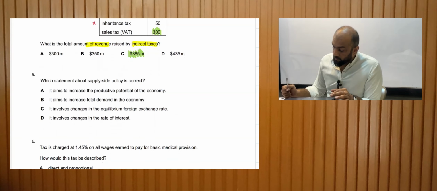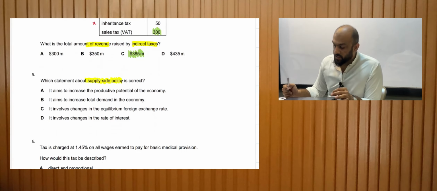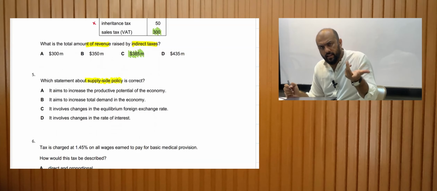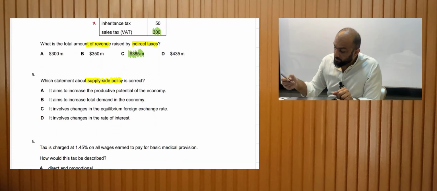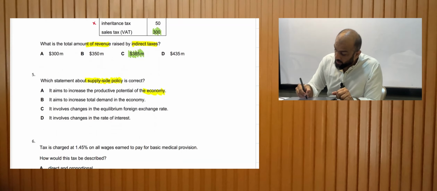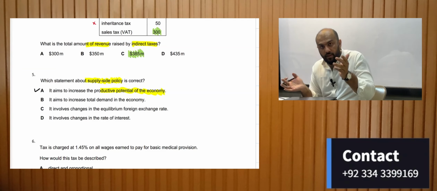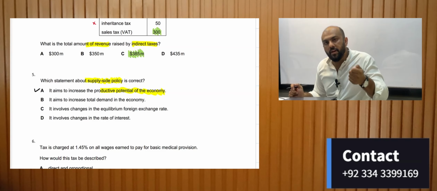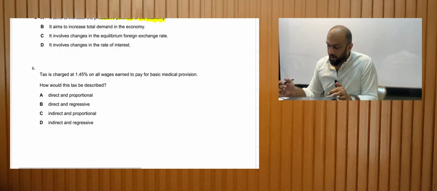Which statement about supply side policy is correct? Any policy that increases the aggregate supply, that is the definition for supply side policy. The aim is to increase the productive potential of the economy. We have done a similar MCQ before, and the answer is to increase the productive capacity, which means if I'm making 100 cars, I need to be able to make 120 cars if supply side policies are being implemented. All right, moving on.